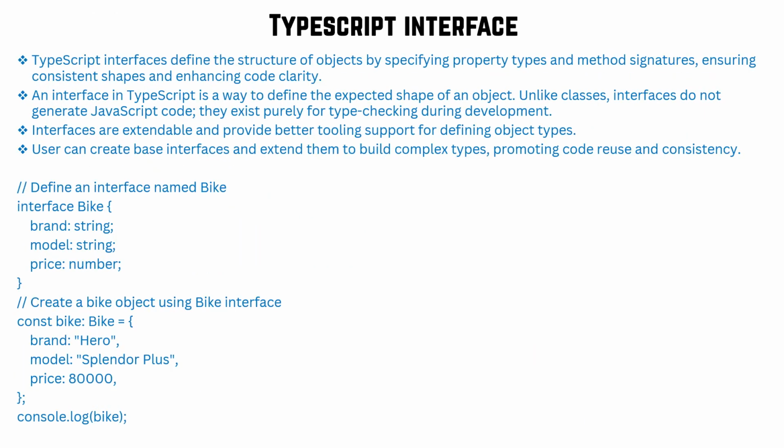So in TypeScript, interfaces define the structure of an object by specifying property types and method signatures, ensuring consistent shapes and enhancing code clarity. An interface in TypeScript is a way to define the expected shape of an object. Unlike classes, interfaces do not generate JavaScript code. They exist purely for type checking during development. Interfaces are extendable and provide better tooling support for defining object types. Users can create a base interface and extend them to build complex types, promoting code reuse and consistency.